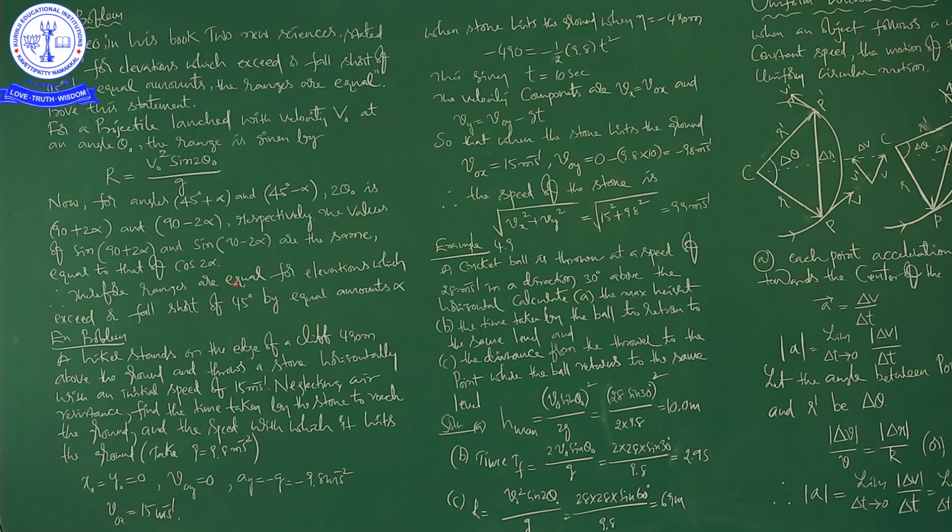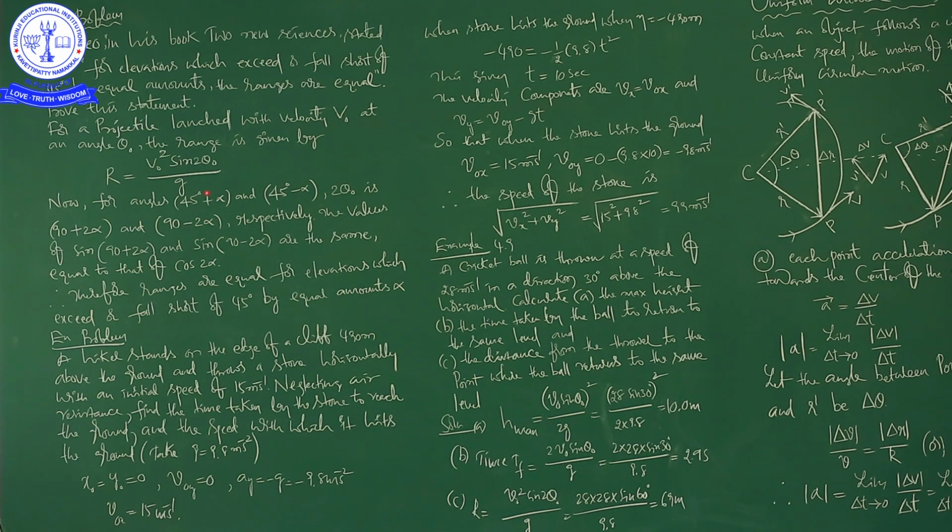Therefore, ranges are equal for elevations which exceed or fall short of 45 degrees by equal amounts. Through this entire problem, what are we learning?